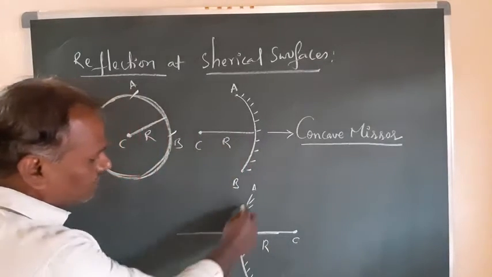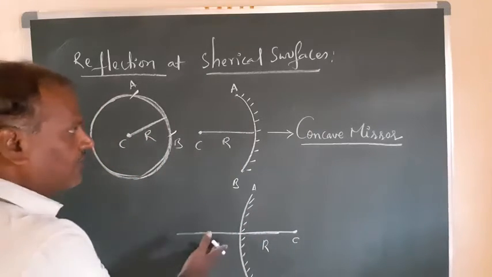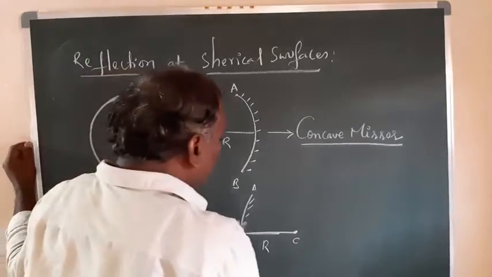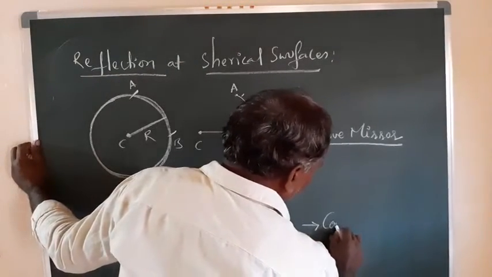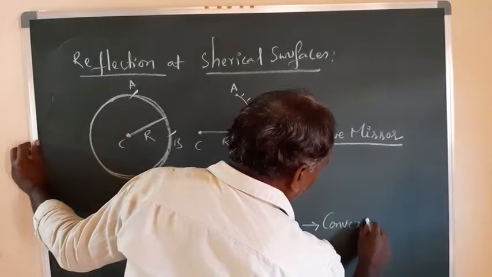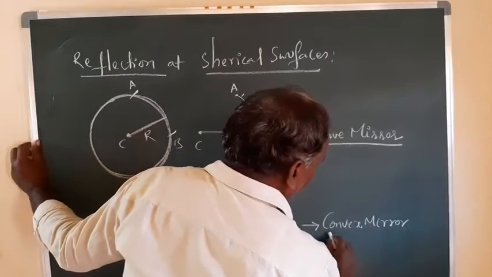Right, and now this outer part is made for reflection, so this type of curved surface is named a convex mirror. It is a convex mirror.